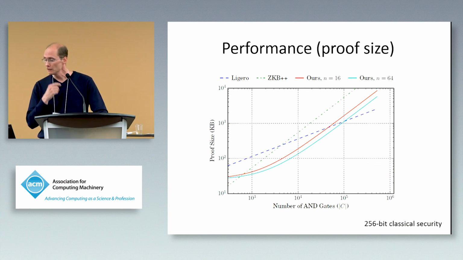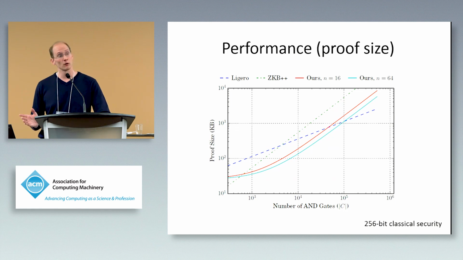So this is comparing the proof size for ZKB++, which supersedes ZKBoo. And the solid lines are our protocol taking n equals 16 or n equals 64. And one thing to see is that our protocol always outperforms, or at least above 100 gates or so, outperforms ZKB++. And it also outperforms Ligero, at least roughly in the range from about 100 to 100,000 AND gates in the circuit.